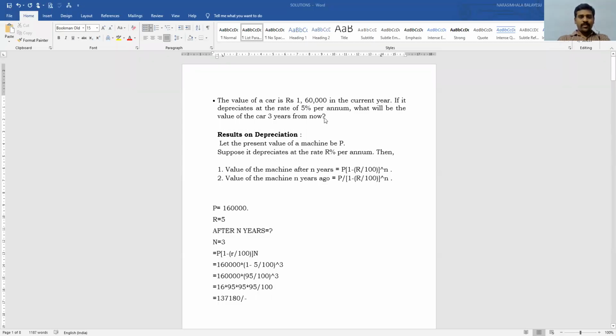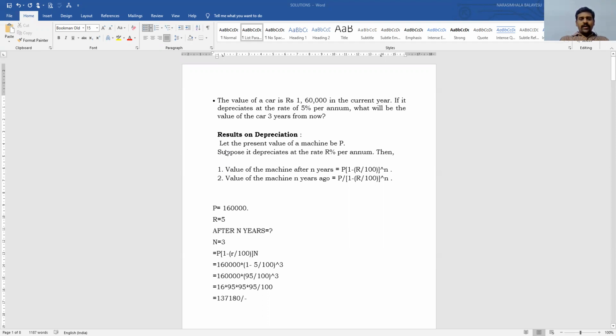So here the first problem is: the value of a car is 1,60,000 in the current year. If it depreciates at the rate of 5% per annum, then what will be the value of the car 3 years from now? So here this problem is based on this concept.